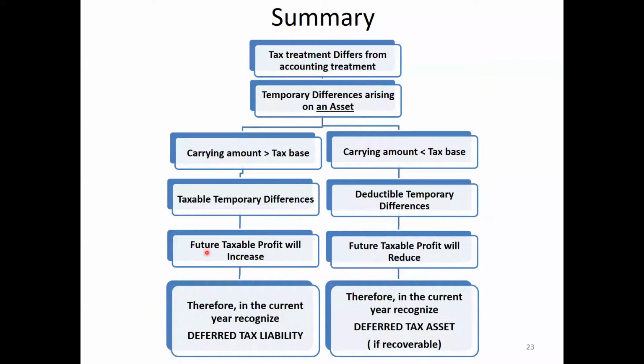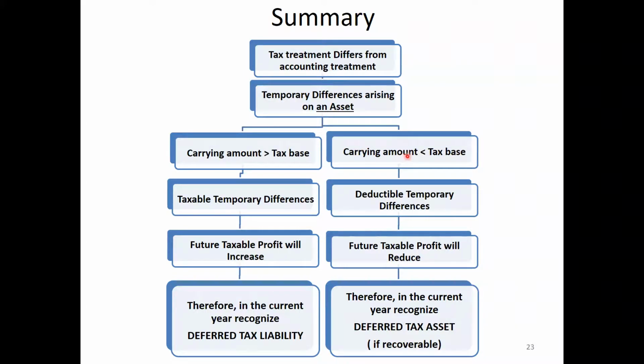Then future taxable profit will be increased. It means at present we are paying less tax, and in future we have to pay higher tax. Therefore, in the current year we recognize a deferred tax liability. It's a provision. To meet that future expense, we have to make some kind of arrangement, which is called deferred tax.